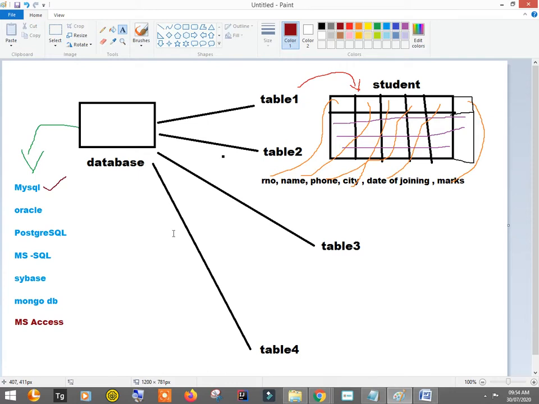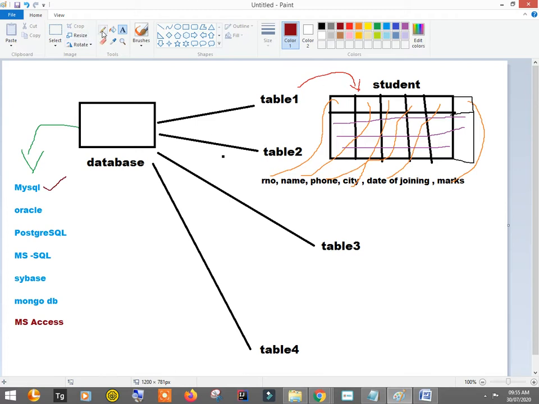But yes, we can use Excel like a database. Even I stored the records of students in an Excel sheet, right? So MS Access can be considered as a database. MySQL, Oracle, Postgres, MS SQL, Sybase, there are so many types of databases.